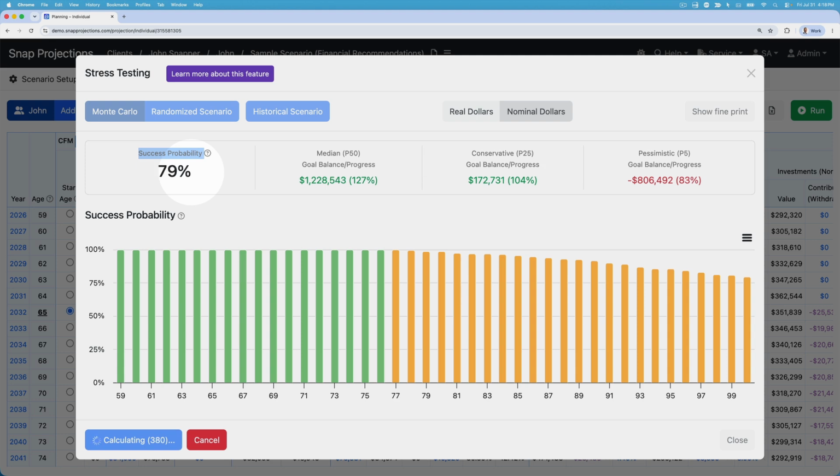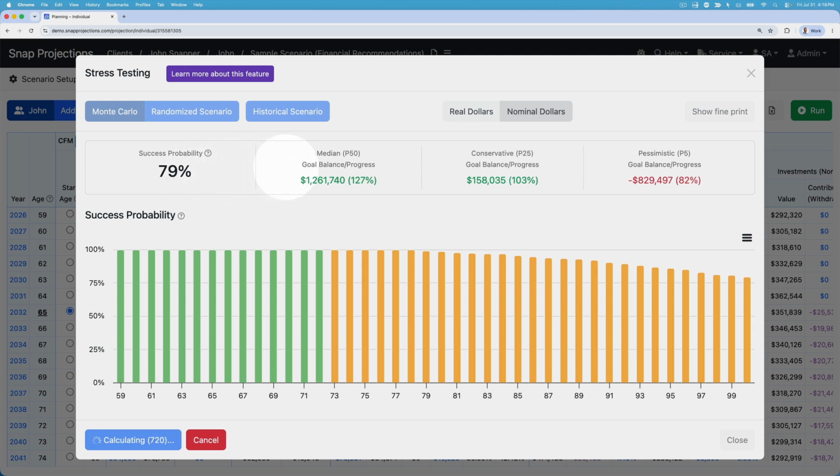The goal balance in Snap is defined by the client's personal financial assets, less any taxes payable on those assets, less any cash that has had to be borrowed to fund spending. So if the client has run out of money or if the software can't access their money for any reason and it needed to borrow to reach their spending goal, then that gets subtracted off of their available resources. The goal balance is then determined whether it's positive or negative, and then the probability of success is how many plans have a positive or $0 goal balance at the end.